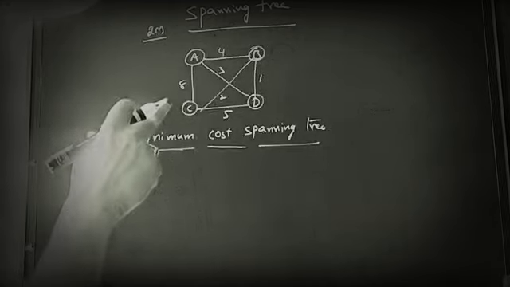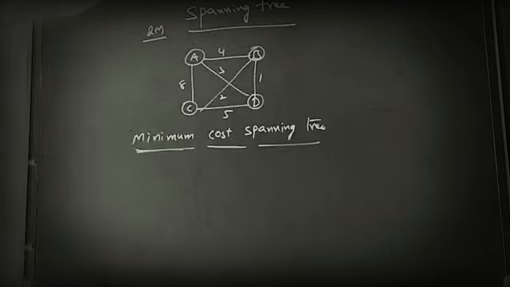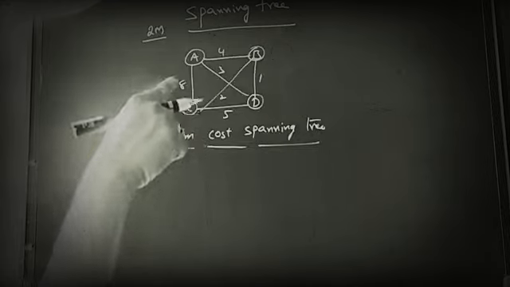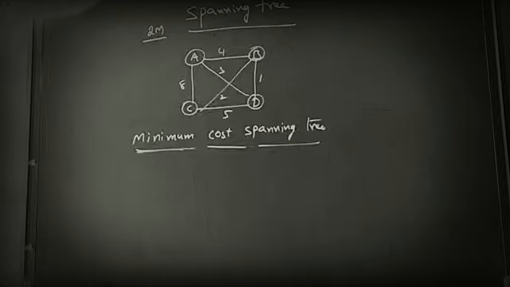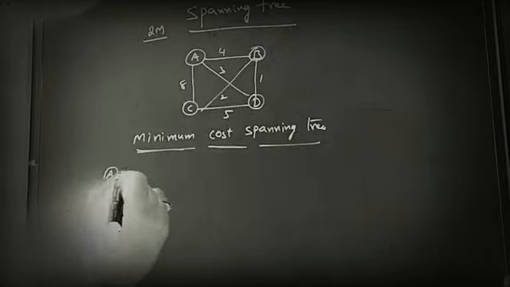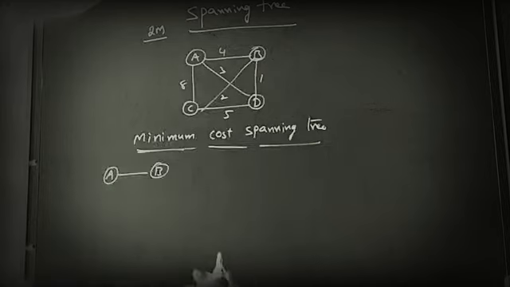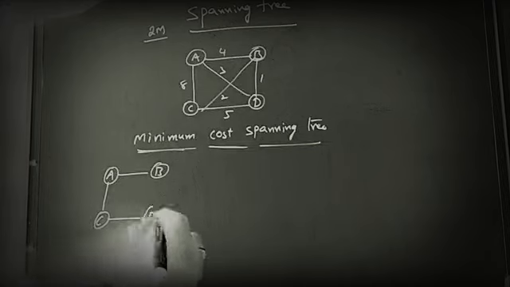So how many spanning trees is it possible to construct from a graph? A number of spanning trees is possible. Okay, but the given graph is a weighted graph, all the edges have a weight. So let us consider some spanning trees from this graph. A, B. Spanning tree means the graph doesn't have loops. C, D. It is a spanning tree.